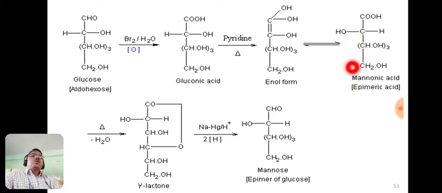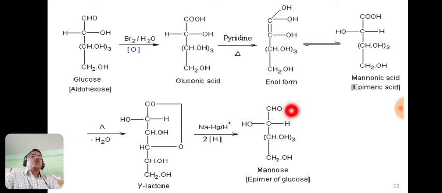Now this D-mannonic acid on heating loses one water molecule, meaning this OH group and one hydrogen from this carbon are given out in the form of water, and a cyclic product is obtained, known as gamma lactone. And this gamma lactone on reduction using sodium amalgam in the presence of acid forms mannose, which is also known as the epimer of glucose.